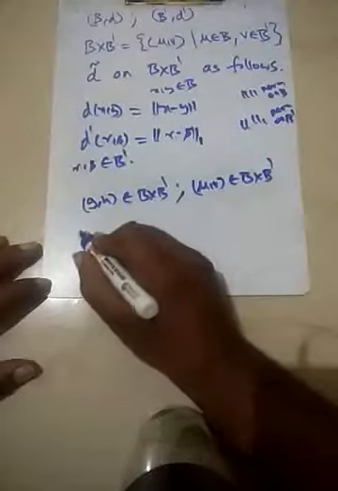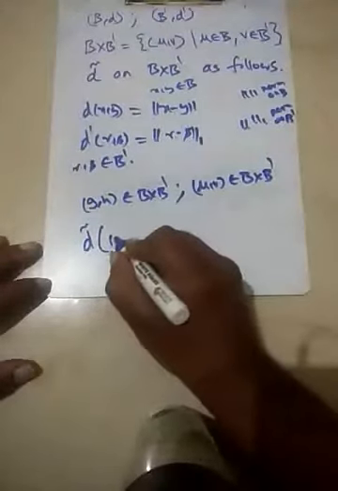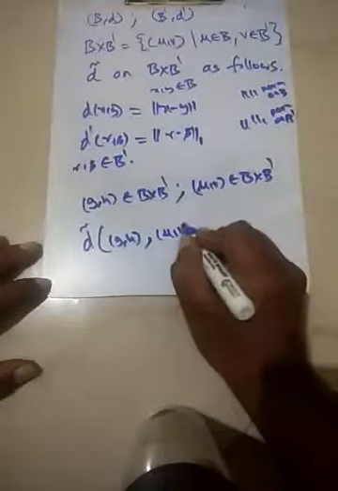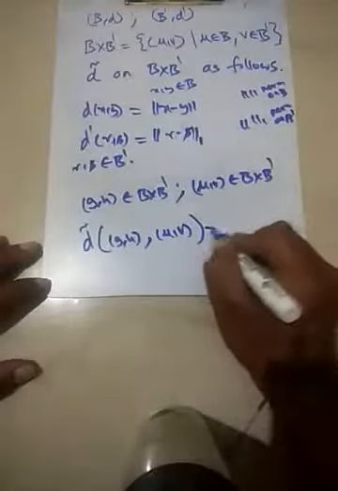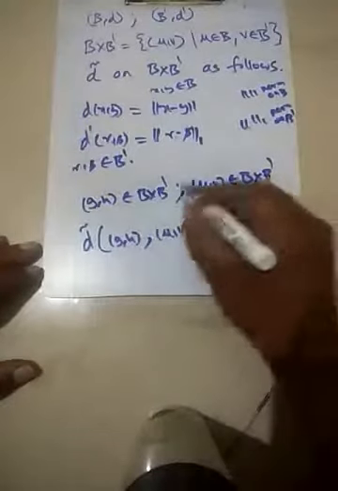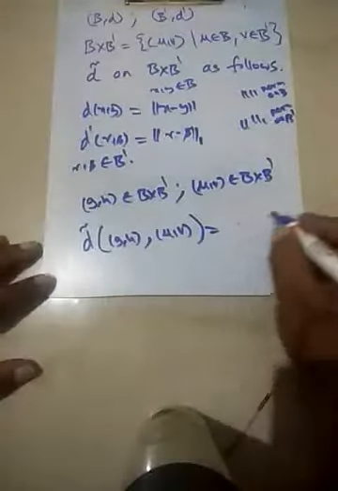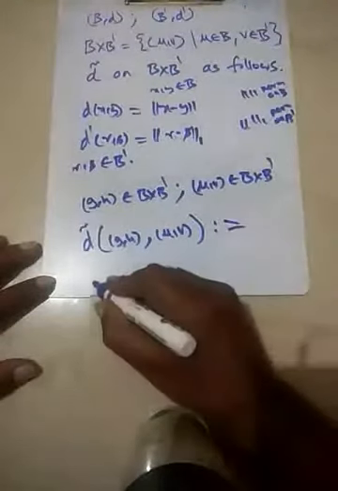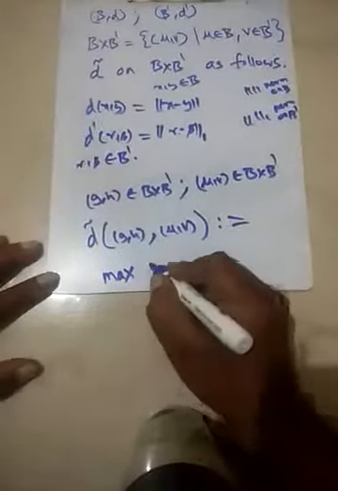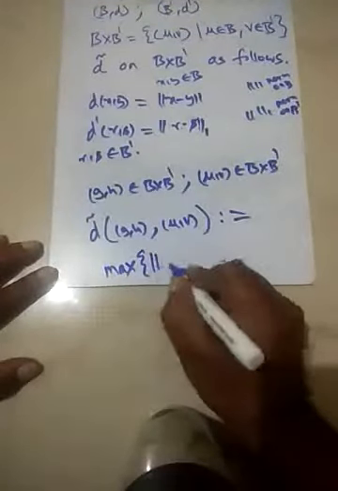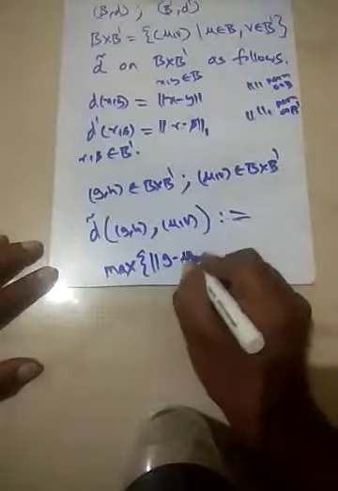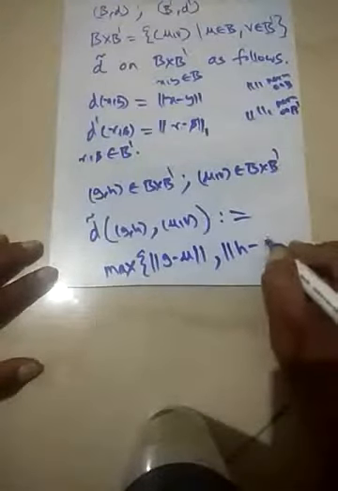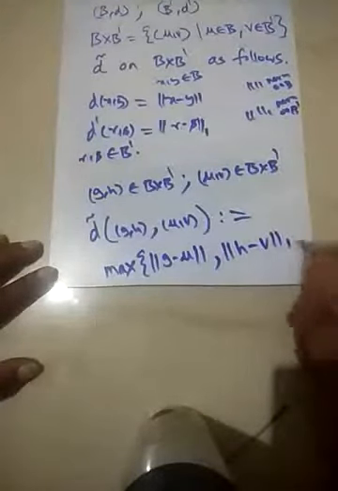We define the d-tilde distance between the points (g, h) and (u, v) as the following: we take the maximum of the norm of g minus u, and the 1-norm of h minus v.